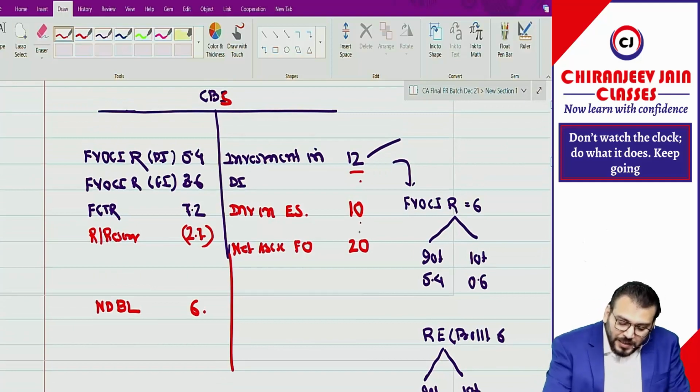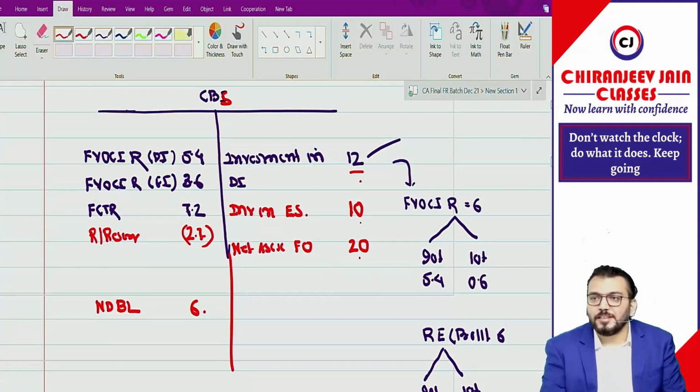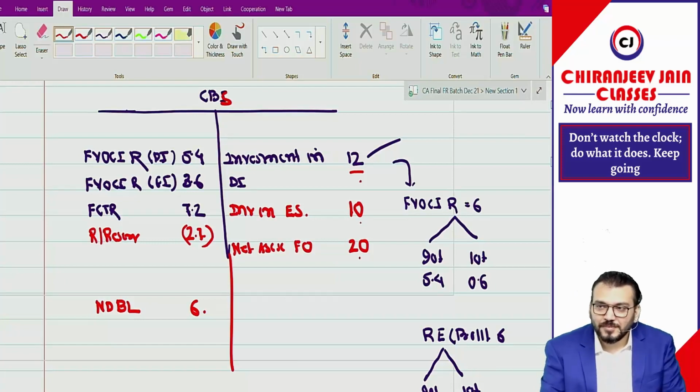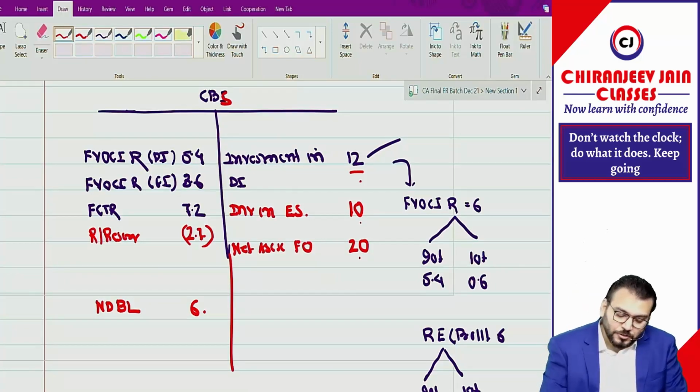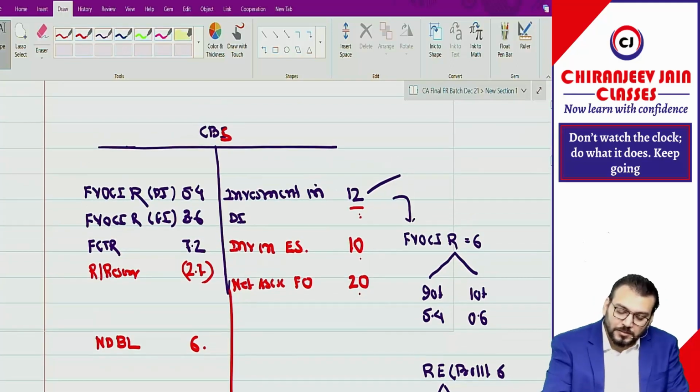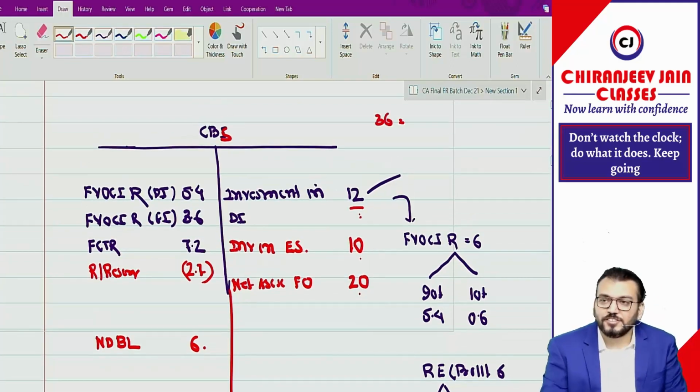These 12, 10, 20 and 6 are assets and liabilities of which company included in the consolidated balance sheet? 12 plus 10 plus 20 minus 6 is 36.